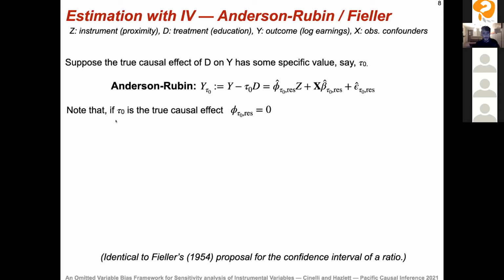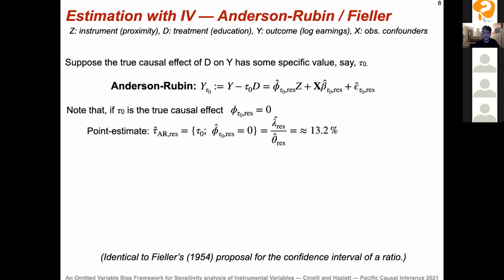Now, the important thing to know here is that if Y is only related to the instrument because of its effect on the treatment, because the instrument affects the treatment, then this new variable, this Y tau naught, should be unrelated to our instrument Z, right? Of course, barring sampling variation. So this phi should be equal to 0. And that's the logic that the Anderson-Rubin regression is going to exploit.